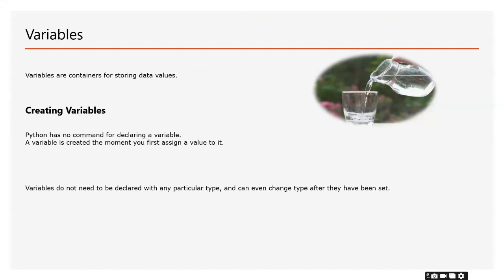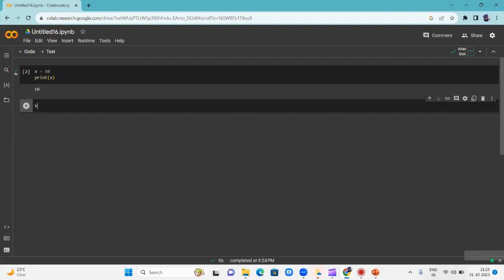Also, variables do not need to be declared with any particular type, and they can even change type after they have been set. So for example, I will give x is equal to 5, and then x is equal to Python.